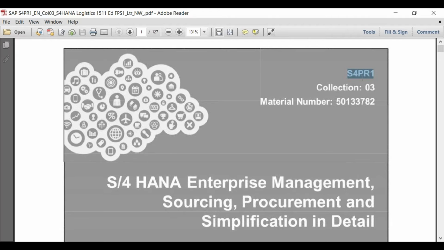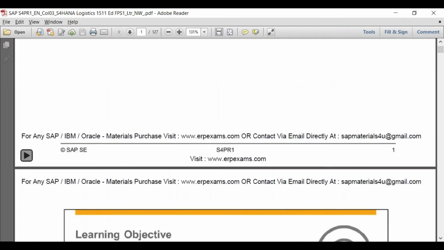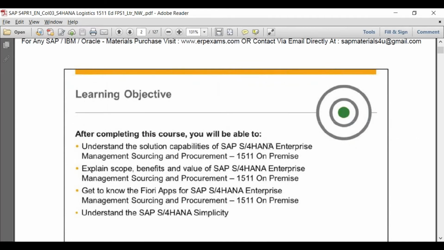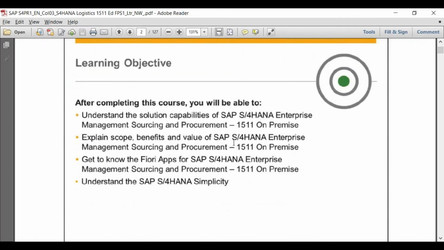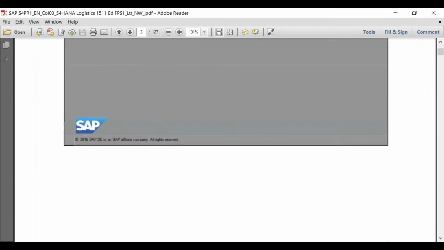Apart from this, we may find in this document some things which are related to conversion. In case of system conversion, what will be done? That is something we are anyways going to see during the conversion process, which is towards the end of this course. So now let's go through this document and try to find out if there are any topics which we missed out or we need some more explanation on.